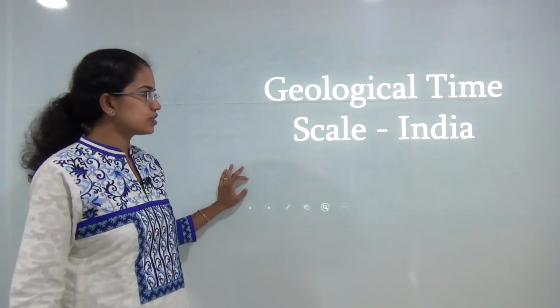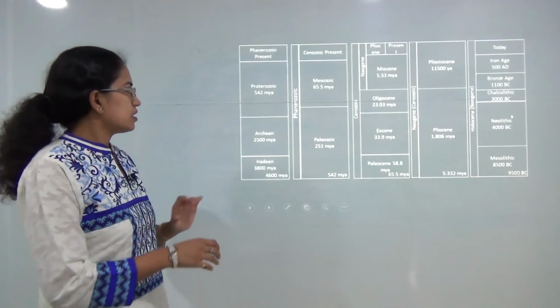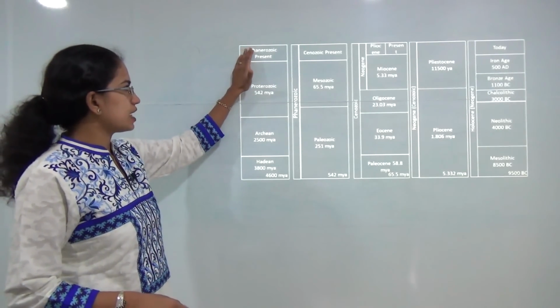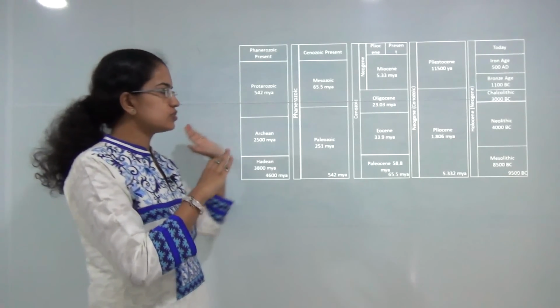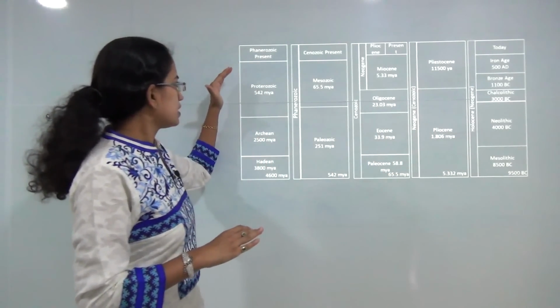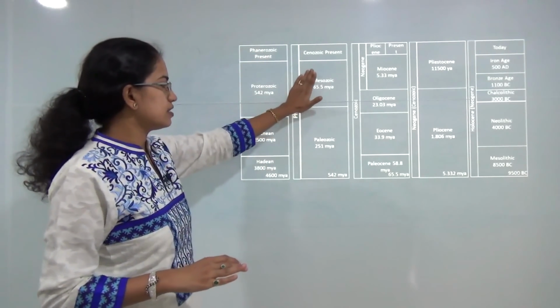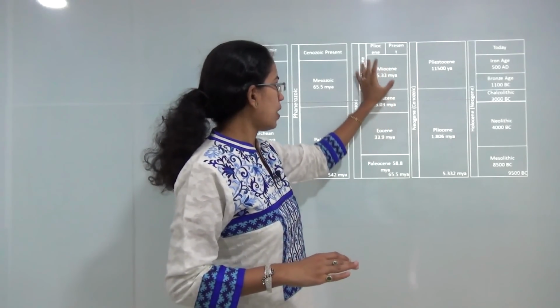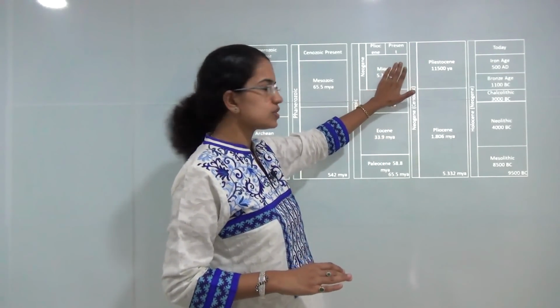In this portion, we will be talking about the geological time scale with special reference to India. As you can see in this diagram, if we go from the oldest to the newest, we see that we evolved from the Phanerozoic era, then came Archean, then there was Mesozoic, then you have the Cenozoic, which has been divided into Paleocene, Eocene, Oligocene and Miocene.